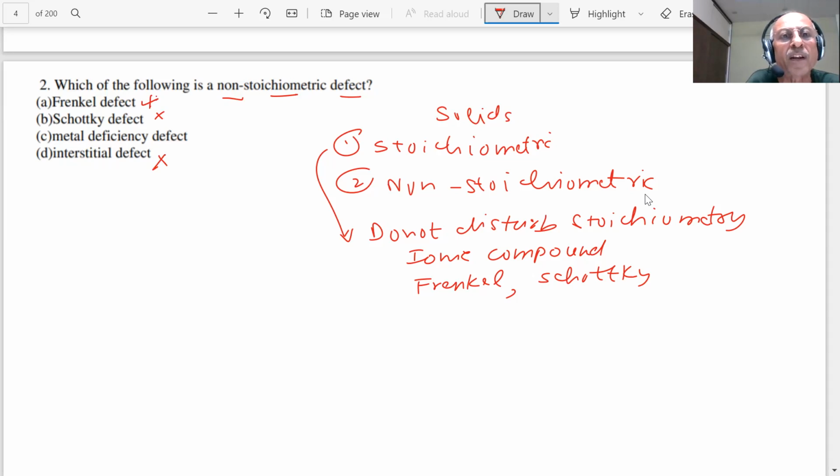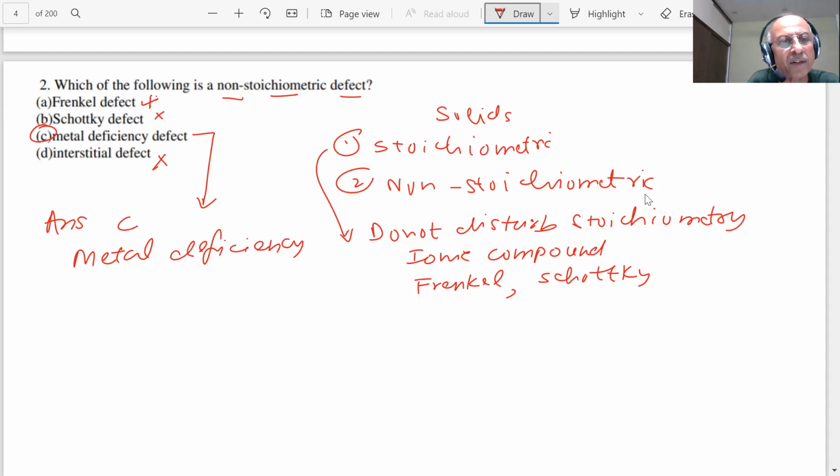Which of the following is a non-stoichiometric defect? The answer is C, student. C, metal deficiency defect. You are aware that for an oxide of iron, the formula is written something like this. Here you can see that this is a non-stoichiometric defect, because you don't have FeO, but you have less than 1 iron, about 0.93.